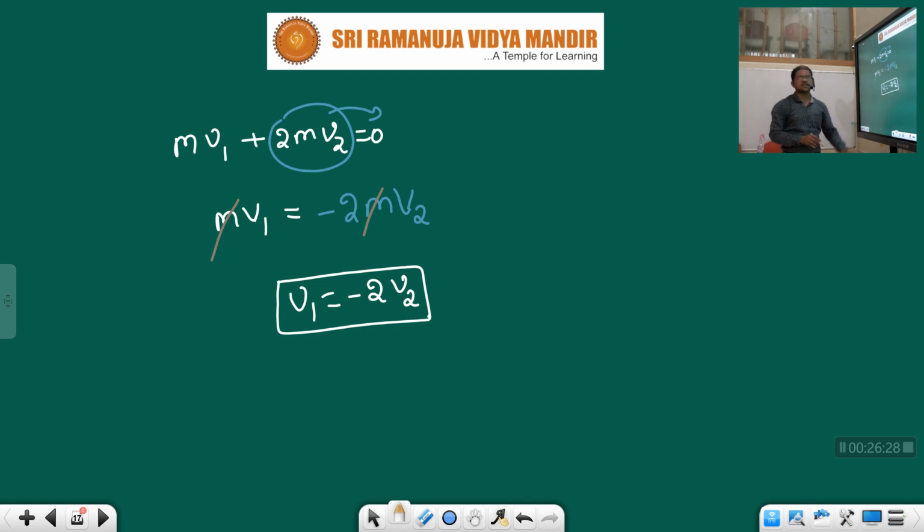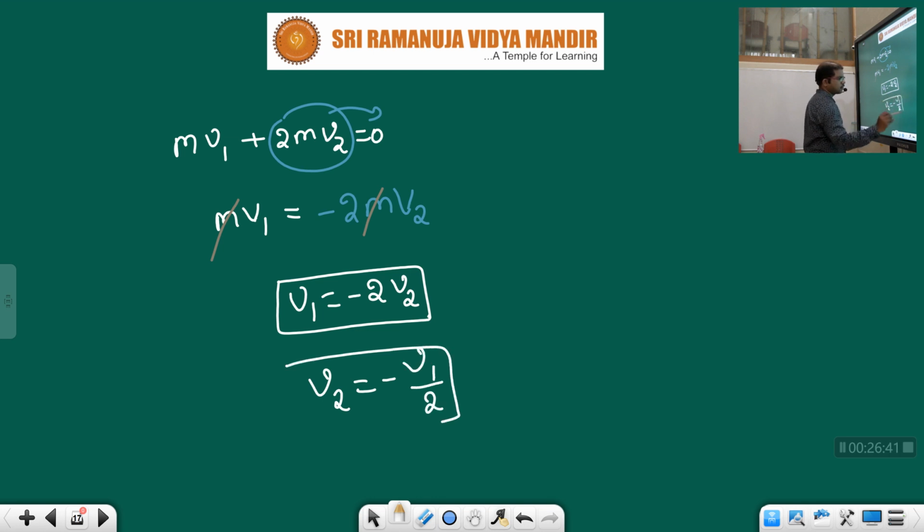Children, if you want v1, this is the value. Suppose you want v2, what will v2 be, children? v2 is equal to minus v1 by 2. One more point, children. What does this minus indicate? For the final velocity we got minus here.